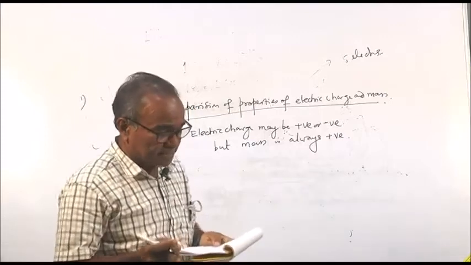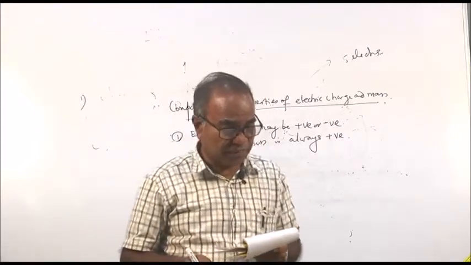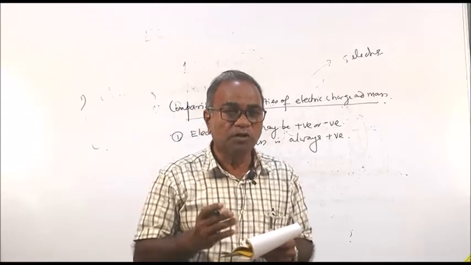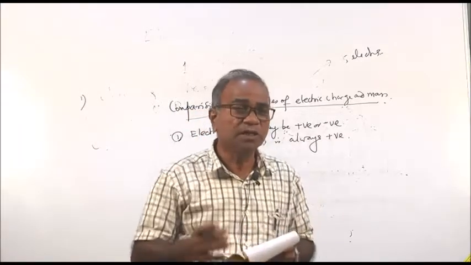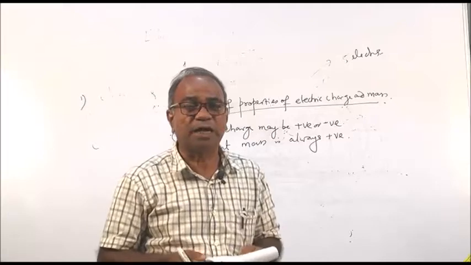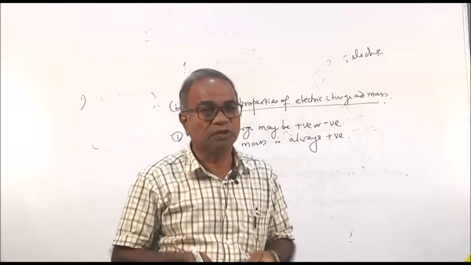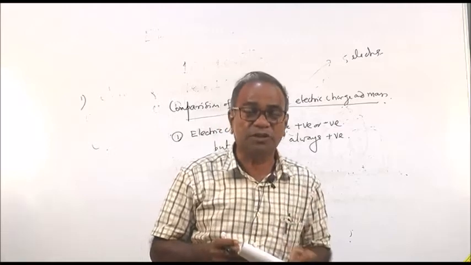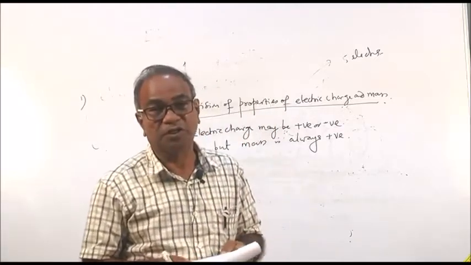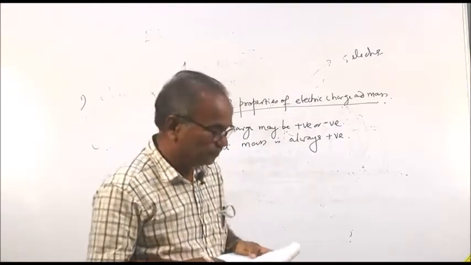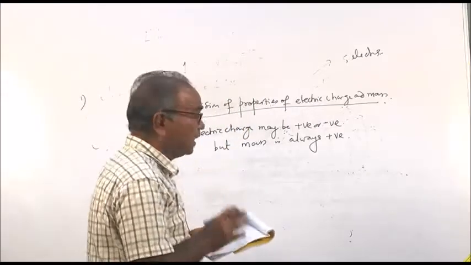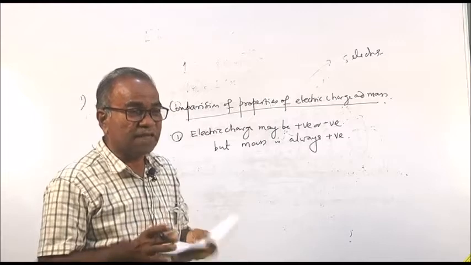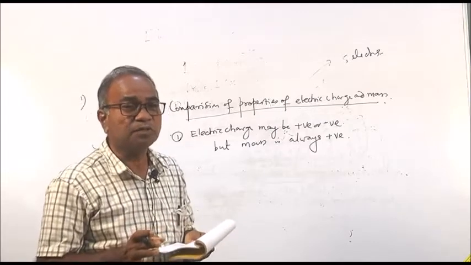And electric charge on a body is independent of the speed of the body. If a charged body is moving, then its charge will not change. It will remain the same. But the mass of a body increases with an increase in the speed of the body. Electric charge is independent of speed, but mass is not independent of speed.